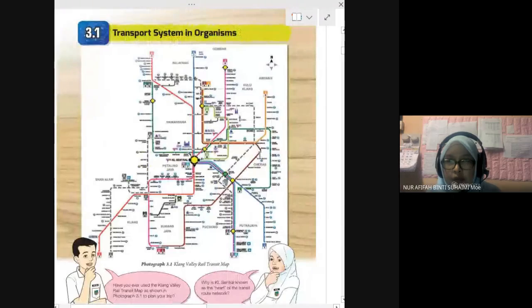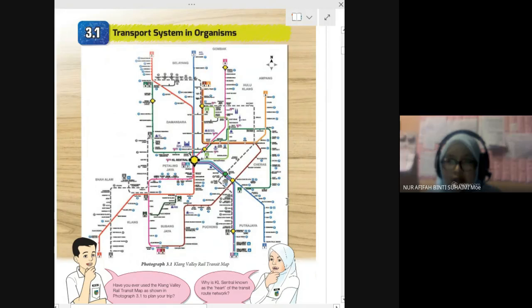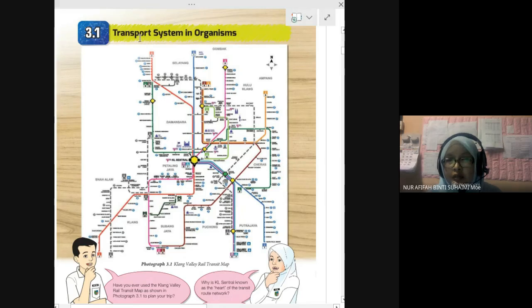Right, 3.1 Transport system in organism. So you are given a photograph, a picture: 3.1 Klang Valley Rail Transit Map. This gives you a picture of transportation. When we state transportation, what comes to your mind is the car, the bus, lorry, LRT, right?